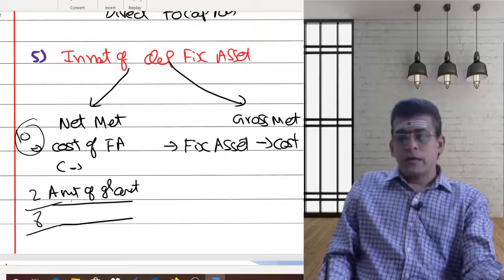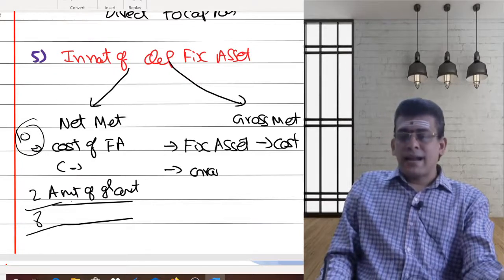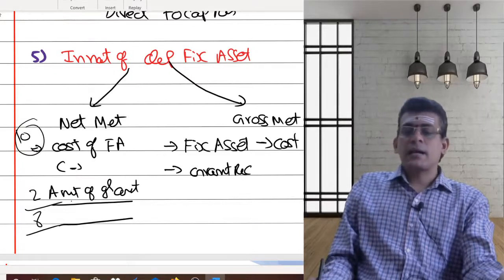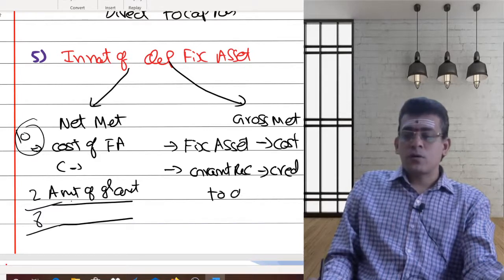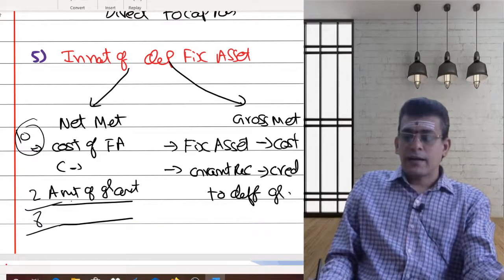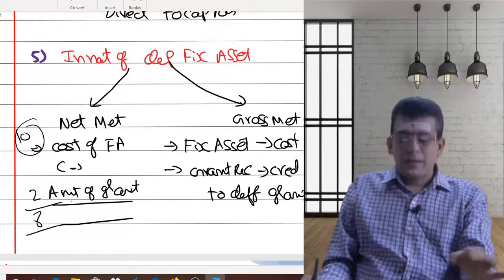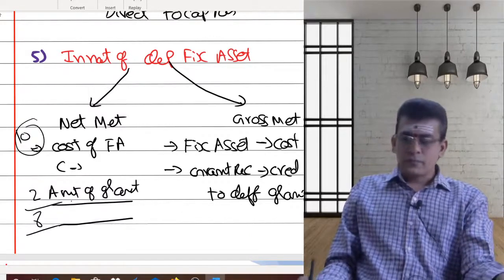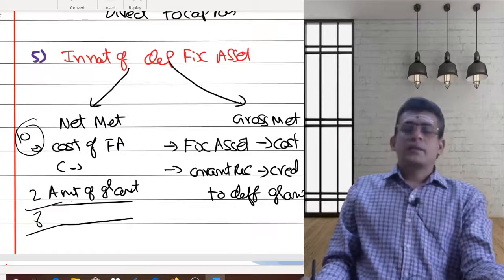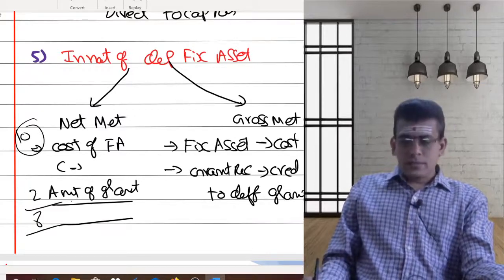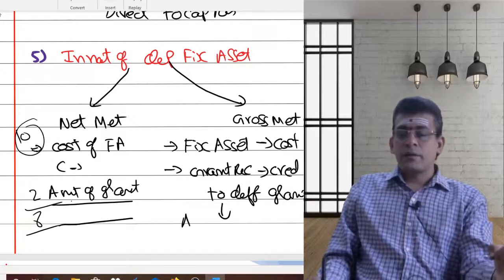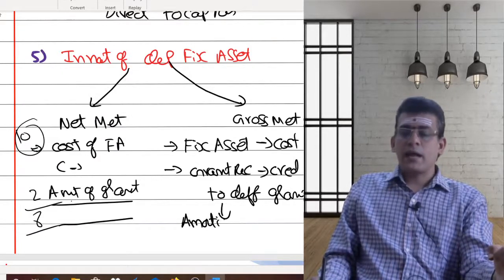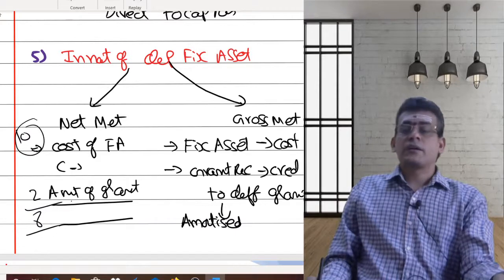Then whatever grant is received, you credit to the deferred grant account. You are considering this as a liability. Then this deferred grant will be amortized.